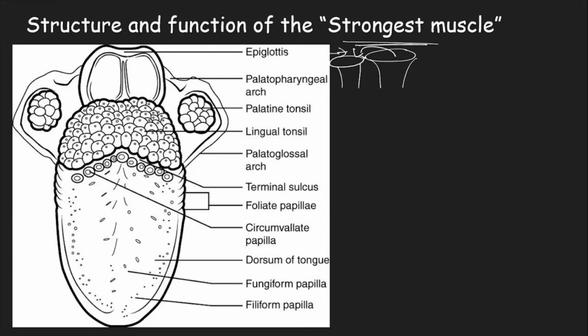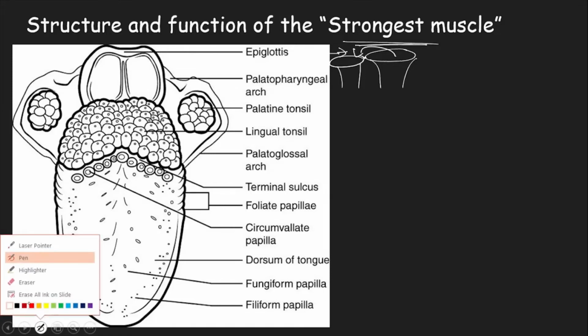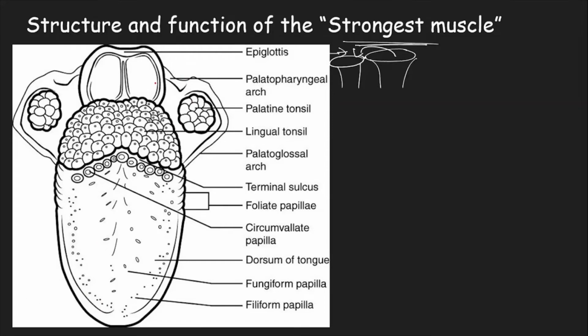Next we have the palatopharyngeal arch. So this is the palate. As I told you, palate is the roof of the mouth. There is a curve which takes that towards the pharynx. So this is that particular arch.